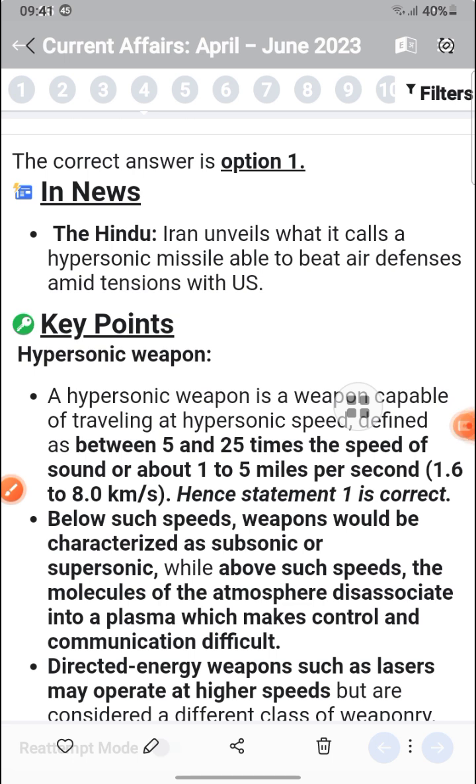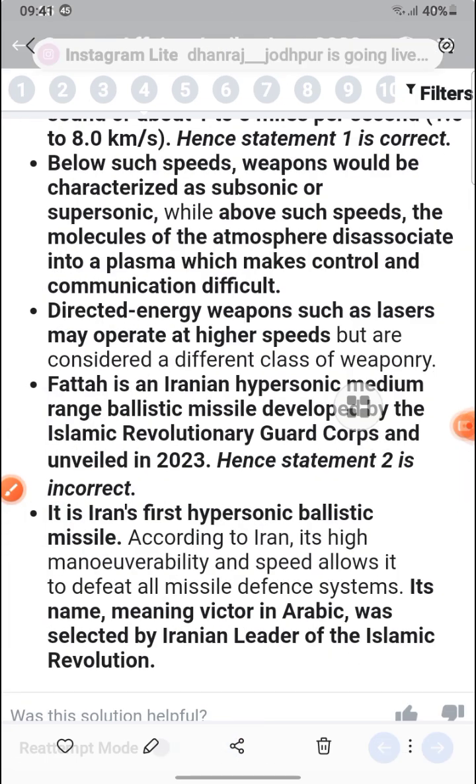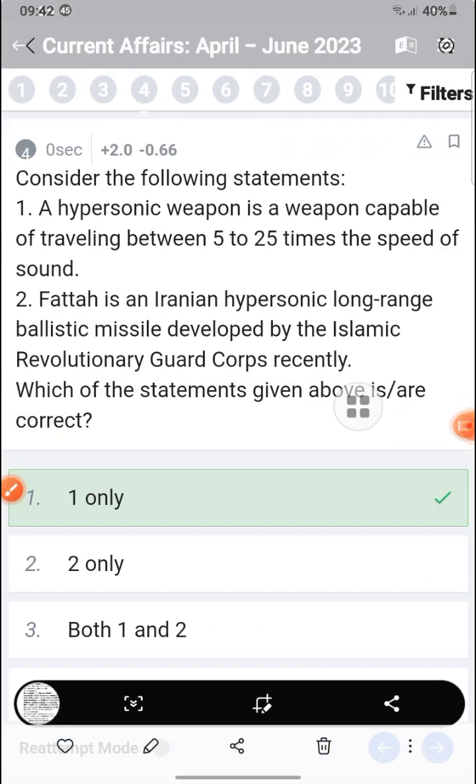speed the weapon would be characterized as subsonic or supersonic. At such speeds the atmosphere dissociates into plasma, which makes control and communication difficult. Directed energy weapons such as lasers may operate at higher speeds. Fatah is an Iranian hypersonic medium-range ballistic missile developed by the Islamic Revolutionary Guard Corps, unveiled in 2023.